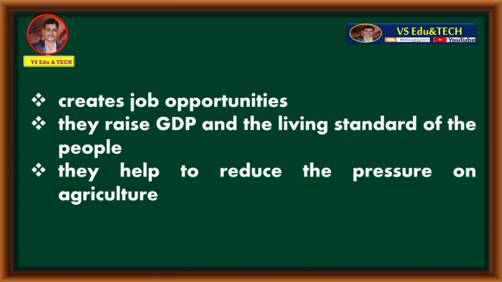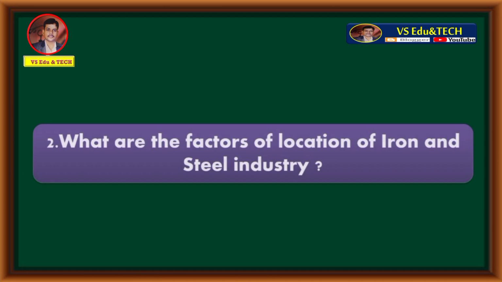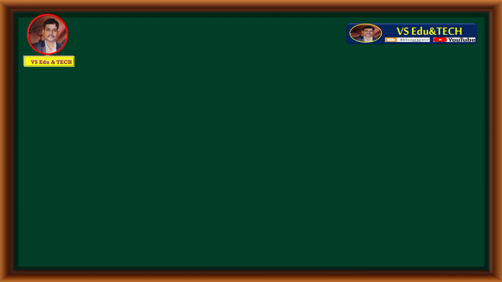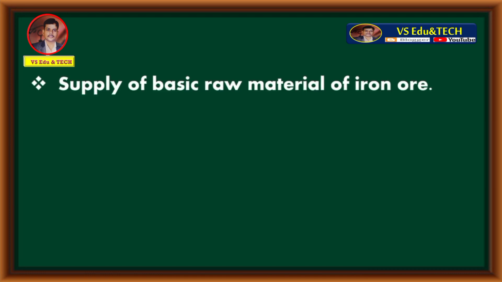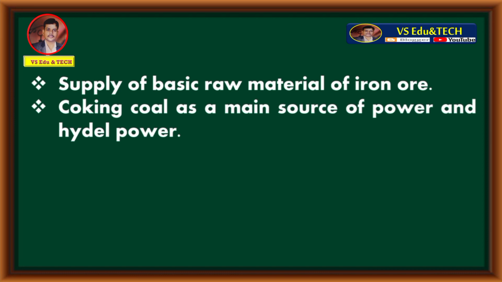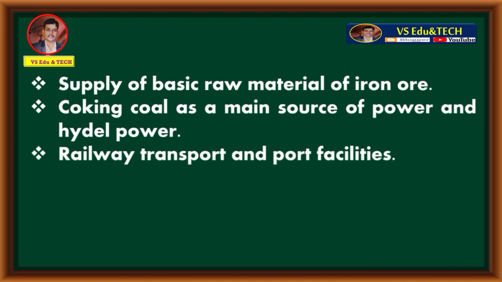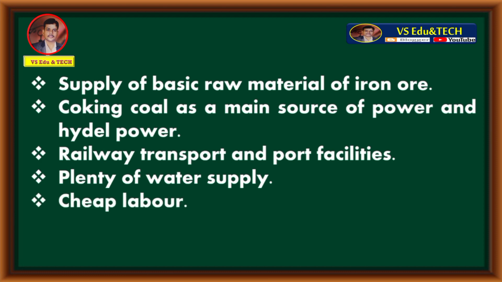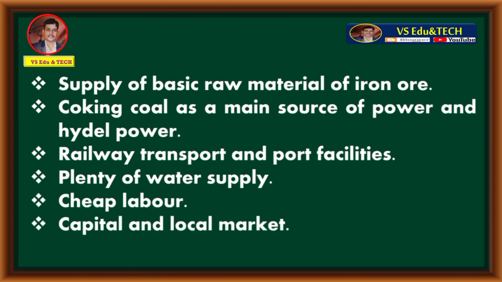Let's move to question number 2. What are the factors of location of iron and steel industry? The factors of location of iron and steel industry are supply of basic raw materials of iron ore, coking coal as main source of power and hydel power, railway transport and port facilities, plenty of water supply, cheap labor, capital and local market. These are the factors of location of iron and steel industry.